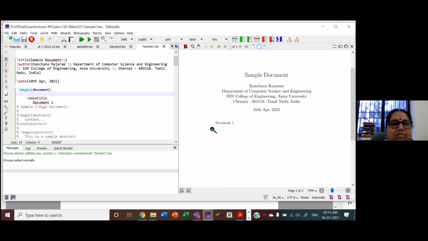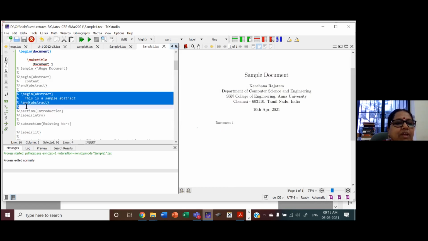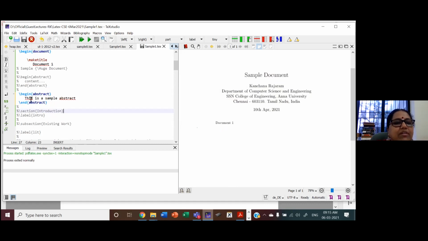That will be an abstract. So how do we write the abstract? You can see here, you have begin abstract and end abstract. We have two commands, begin abstract, end abstract, and we can write whatever contents here. See, the abstract and whatever contents you want, it's written over here.